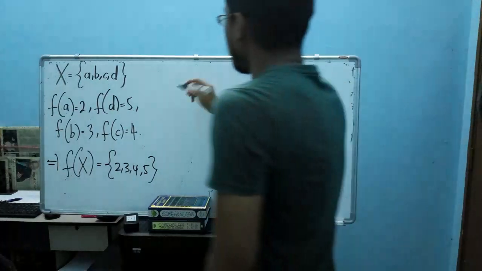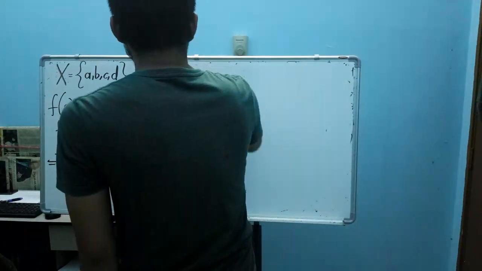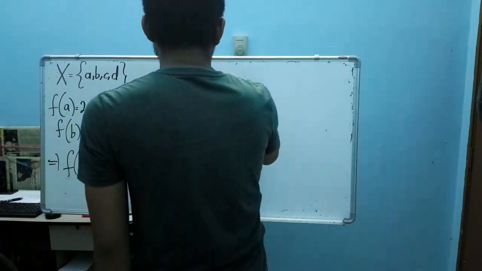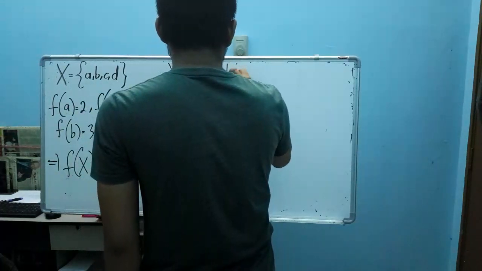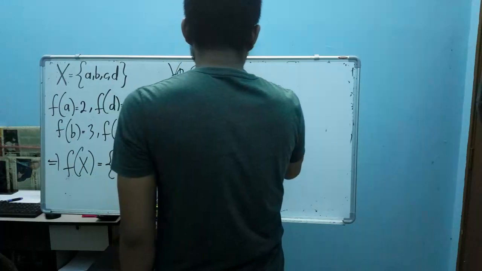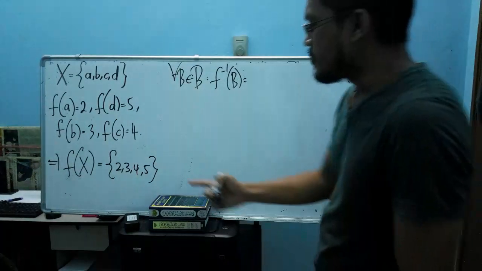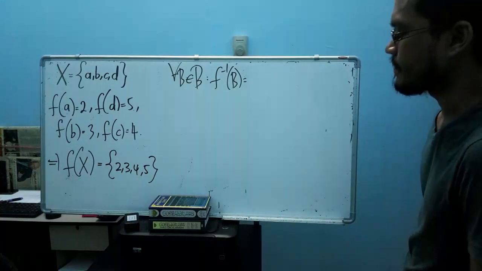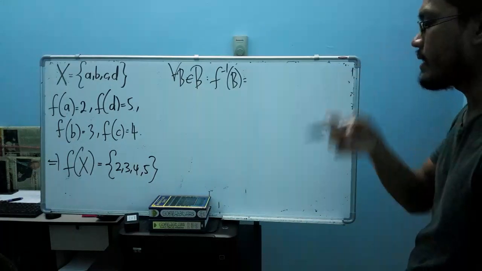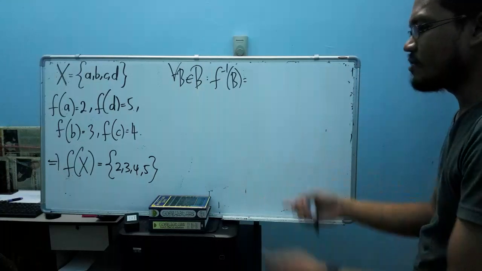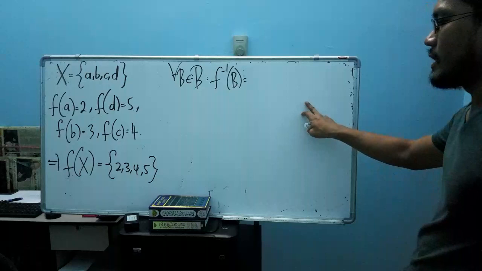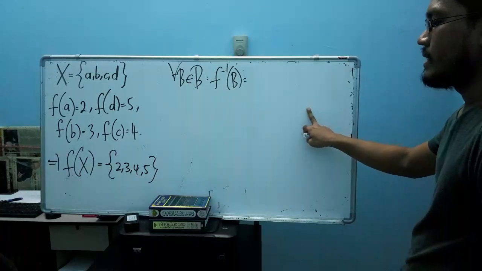Of course, when I consider the pre-image of all Borel sets here, if we have 3 values, that means we have 8 types of Borel set to consider.